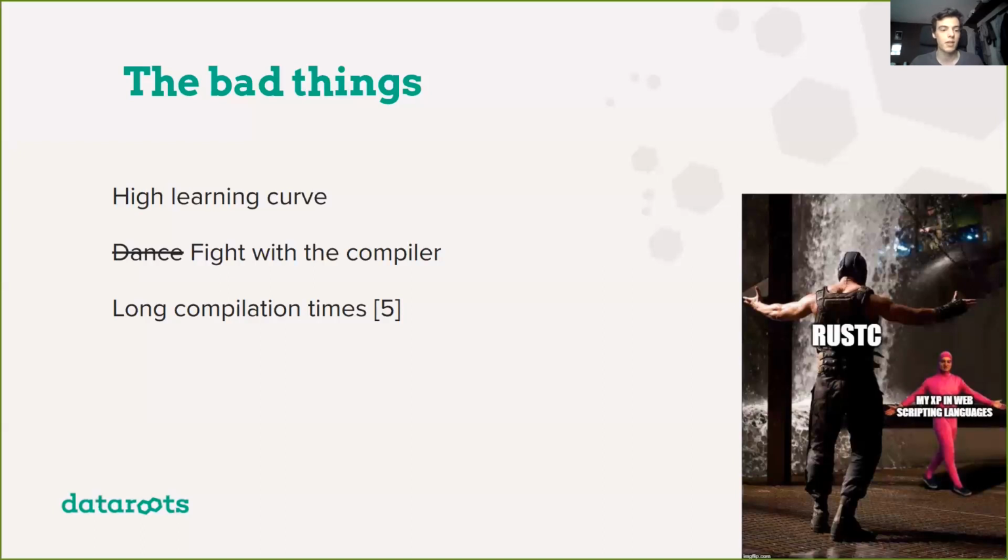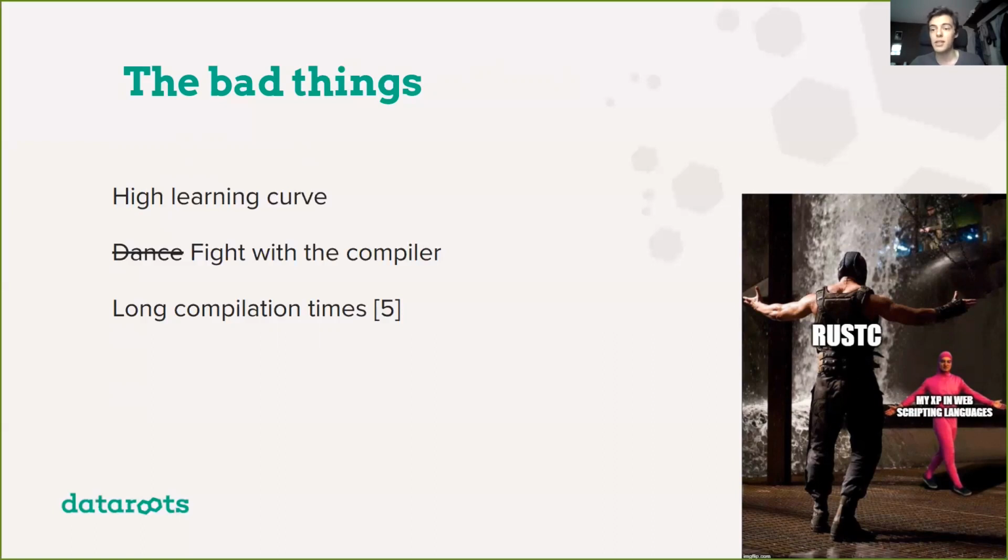That's an important one. The next disadvantage is what some people call dancing with the compiler. I and some other people also call it fighting with the compiler. So basically what will happen when programming in Rust is you will write some code, you will try to compile it, the compiler will probably give you a compile time error, and the error will probably be related to the ownership system.